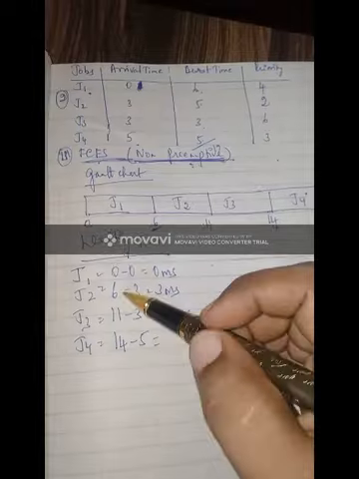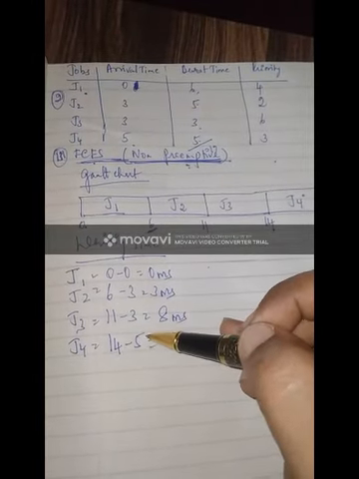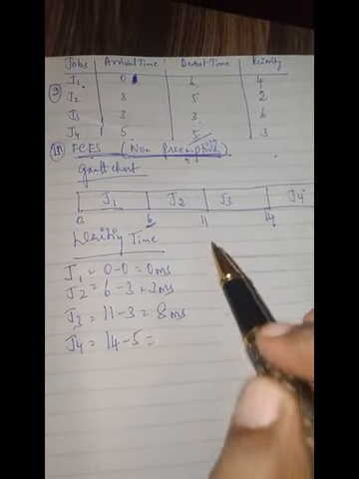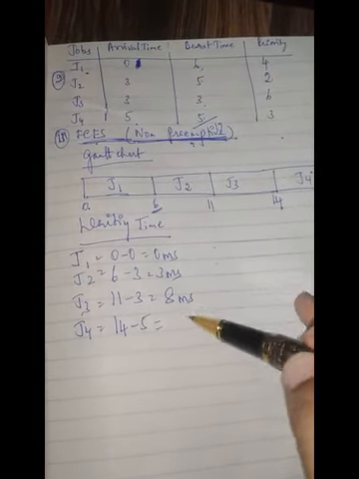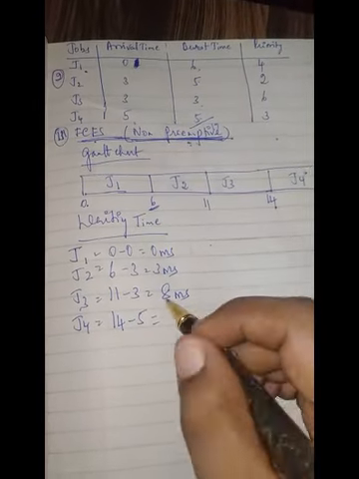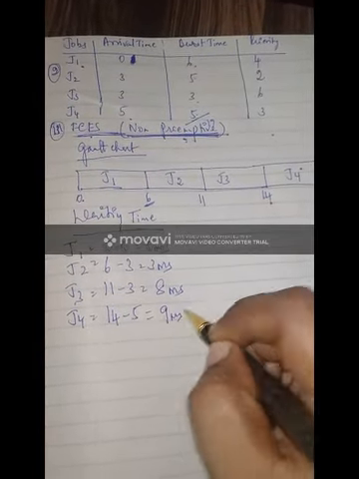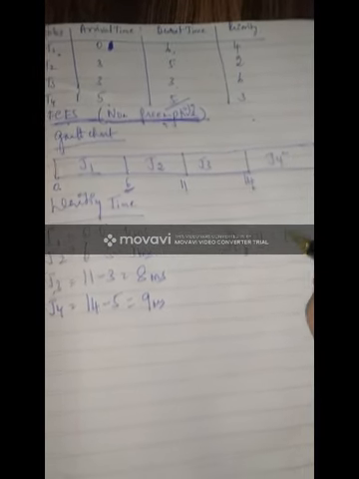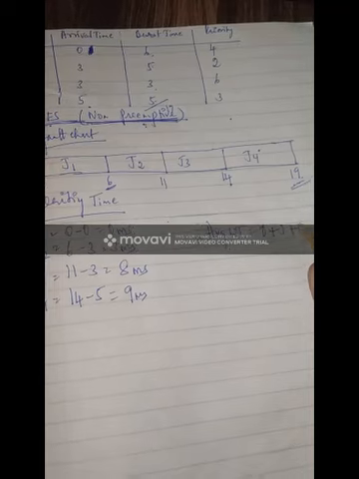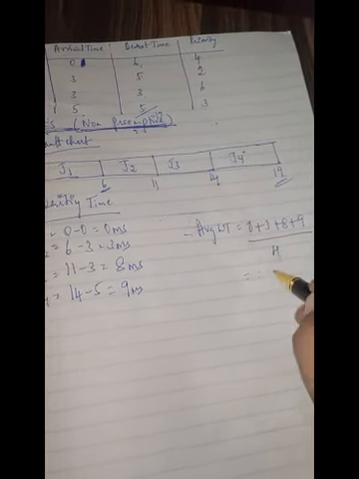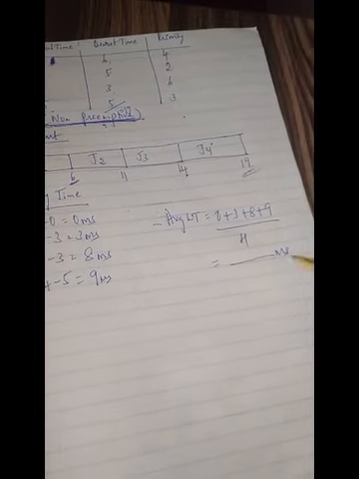Remember, it is larger number minus smaller number. You cannot get a negative value for waiting time. Please remember this point. So that is 9 milliseconds. Therefore, average waiting time is nothing but 0 plus 3 plus 8 plus 9 divided by 4. Find this, that many milliseconds.